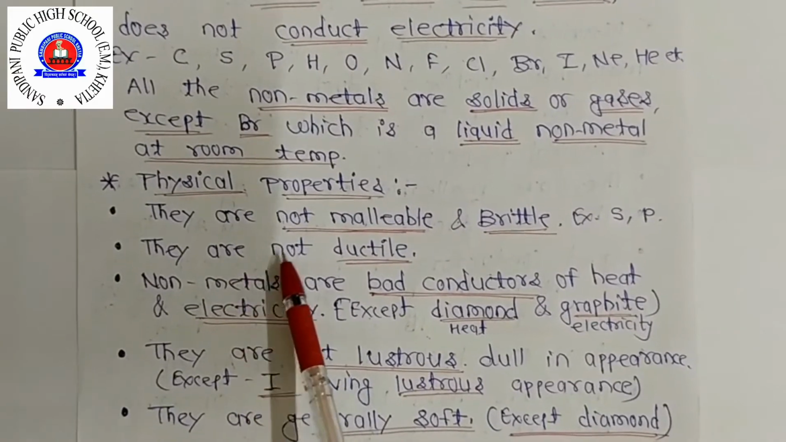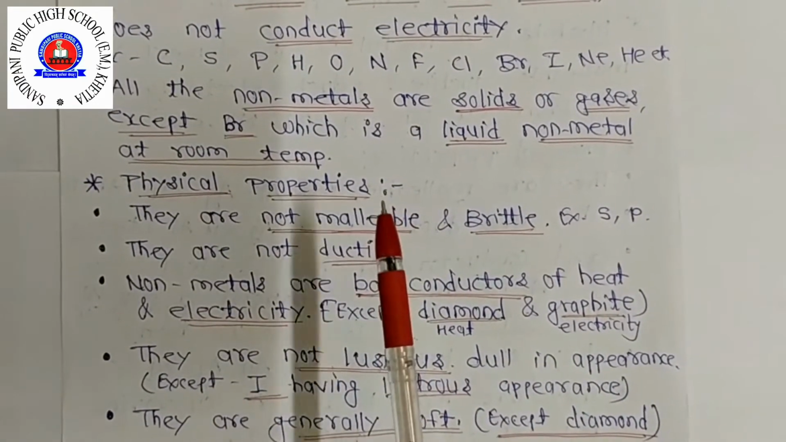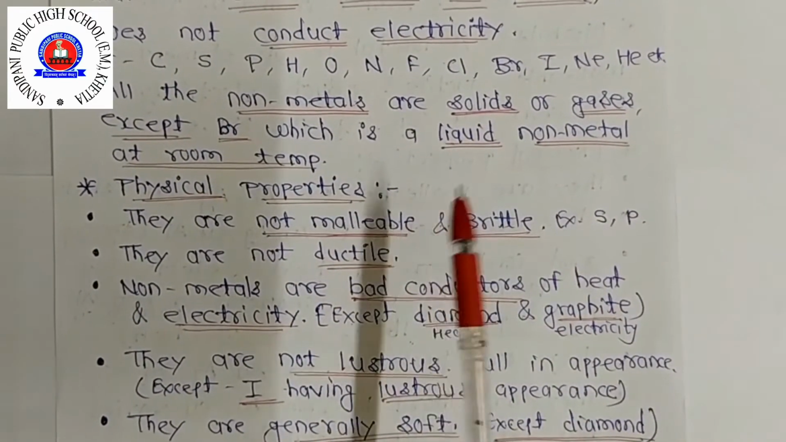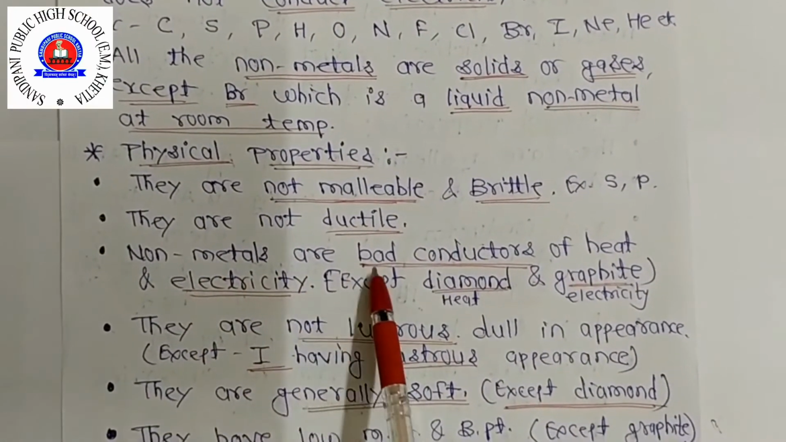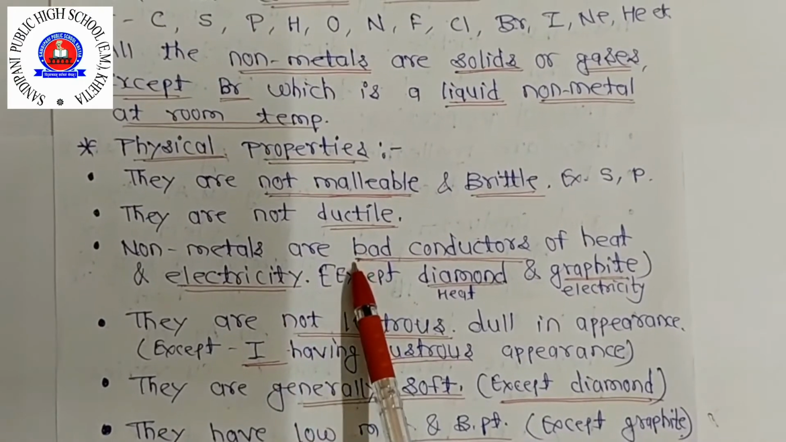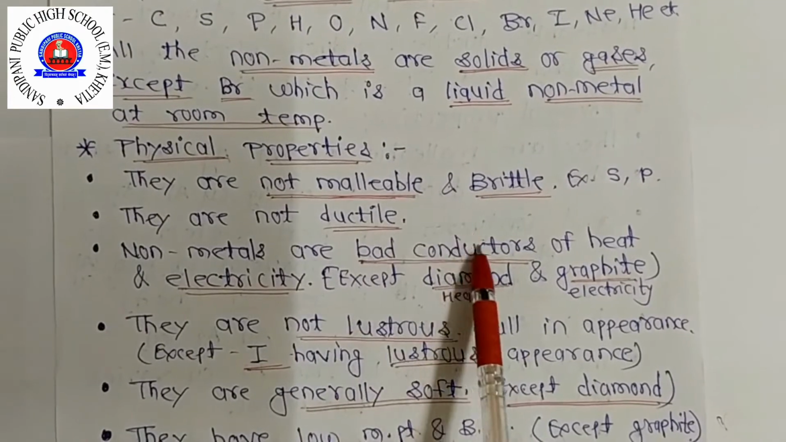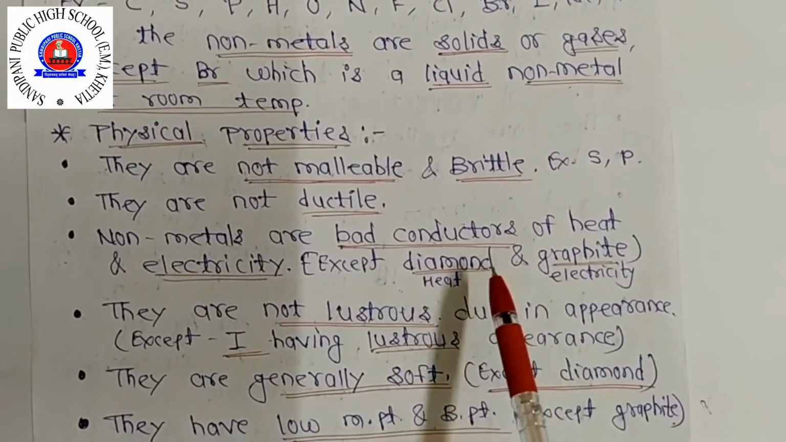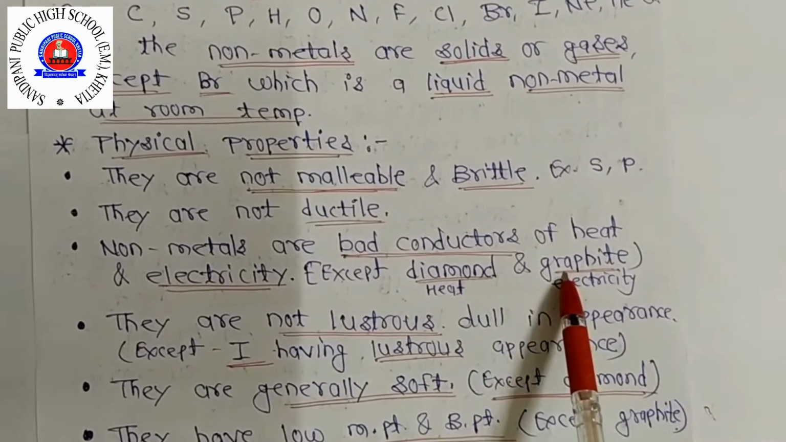Next one is they are not ductile, means they cannot be drawn into wires. Okay, so non-metals are neither malleable nor ductile. Next, non-metals are bad conductors of heat and electricity, means these non-metals do not conduct electricity and do not conduct heat, except diamond and graphite. Okay, these are the carbon allotropes. Allotropic forms of carbon.